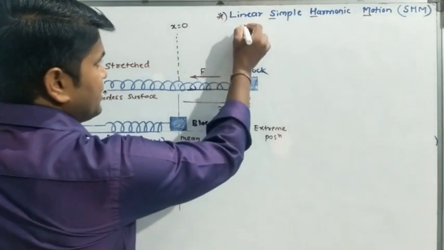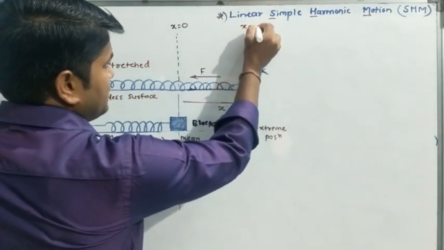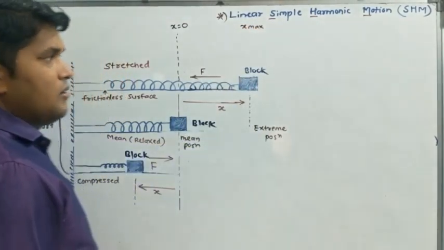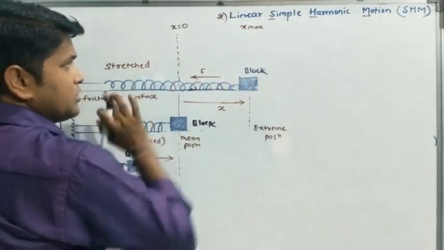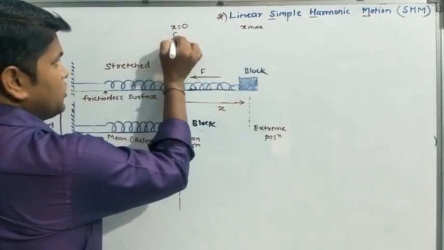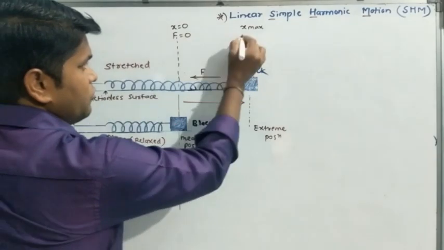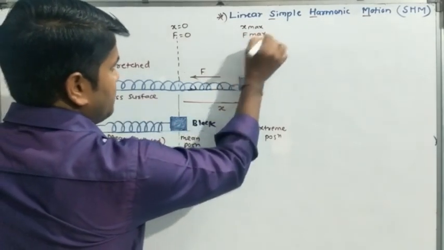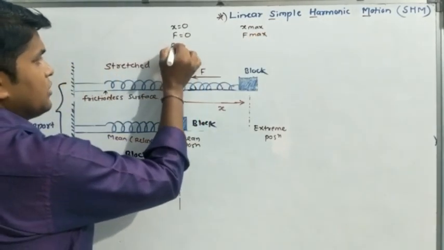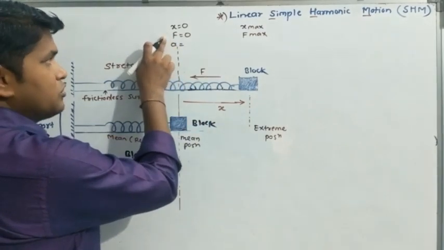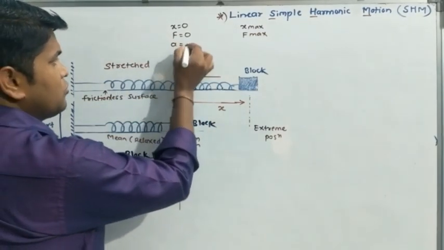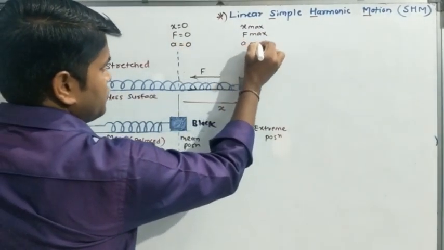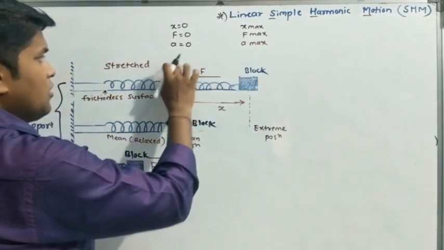But at the extreme position it is maximum displacement. Then what is the force? At the mean position it is 0, and here F is maximum. Then what is the acceleration? If force is 0, then acceleration is also 0. Again here acceleration is maximum. Understood?